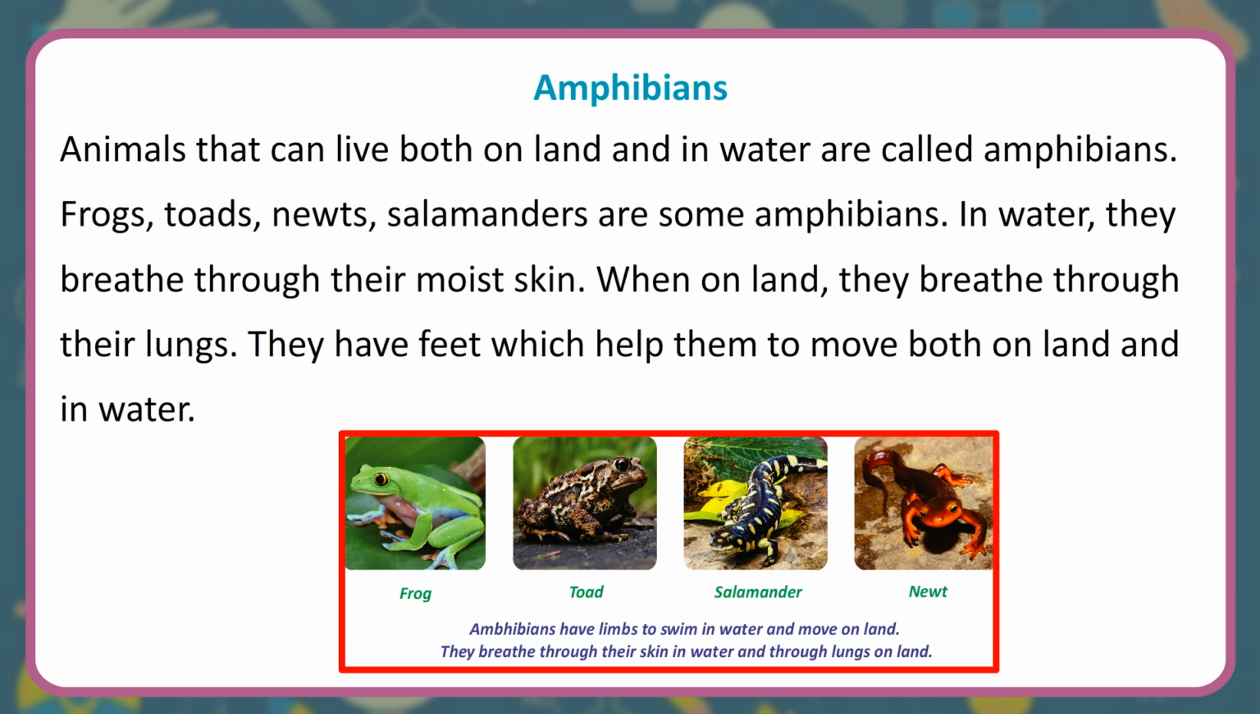Amphibians. Animals that can live both on land and in water are called amphibians. Frogs, toads, newts, salamanders are some amphibians. In water, they breathe through their moist skin. When on land, they breathe through their lungs. They have feet which help them to move both on land and in water.